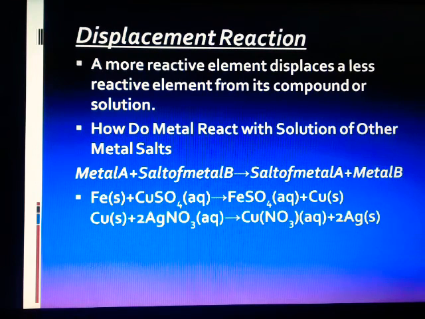So how do metals react with solution of other metal salts? So far we have seen reaction of metals with oxygen, with water, with acids. Now metal is going to react with the salt of a metal, that is metal salts. This reaction is actually displacement reaction. When Fe in solid state reacts with copper sulfate, which is aqueous, it gives FeSO4. So Fe comes in the place of Cu. So FeSO4 plus Cu, copper.